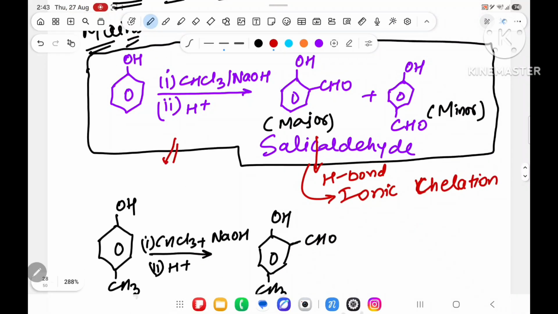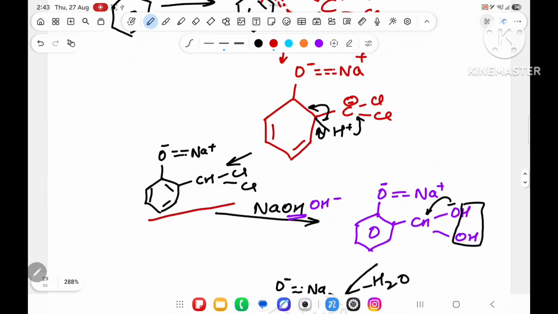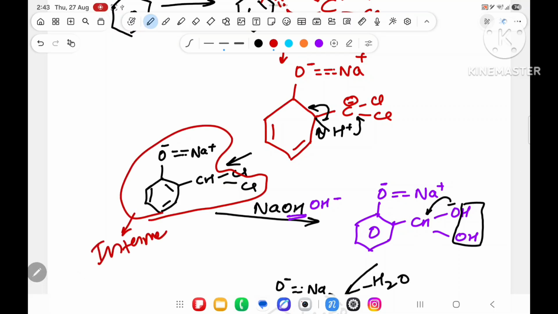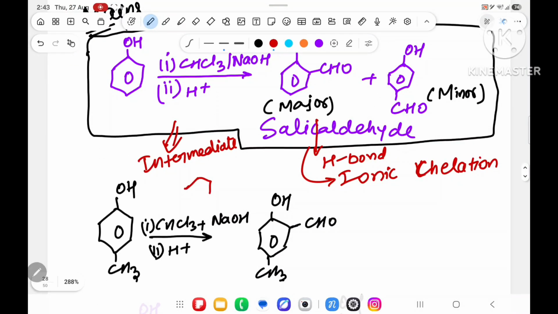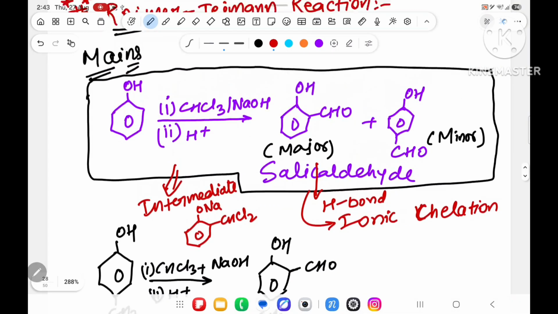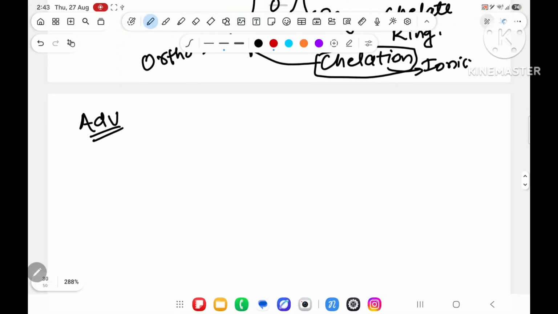And sometimes they will ask what is the intermediate coming over here. So this is the intermediate. In the intermediate, what are you getting? Over here, ONa on the top, and over here, CHCl2. So if you understood, see the Reimer-Tiemann reaction once. If I repeat anything, you will get totally confused. Now, in advanced, they will ask you one question.